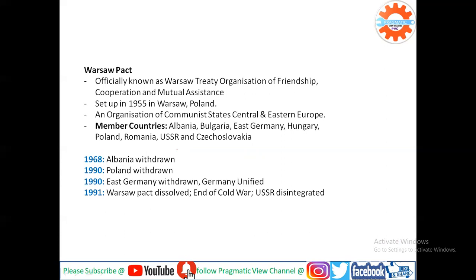In 1990, East Germany withdrew and Germany unified. So there is East Germany and West Germany.